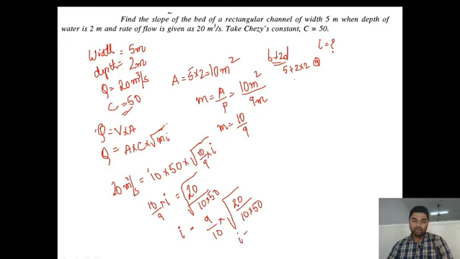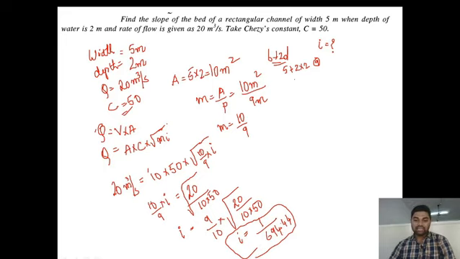The value of the slope of the bed I, on calculating this, will be around 1 by 694.44. So this is nothing but the value of slope I. I is equal to 1 by 694.44, or if we round it off to the nearest value, it will be 1 in 695. Hope you people have understood this problem.